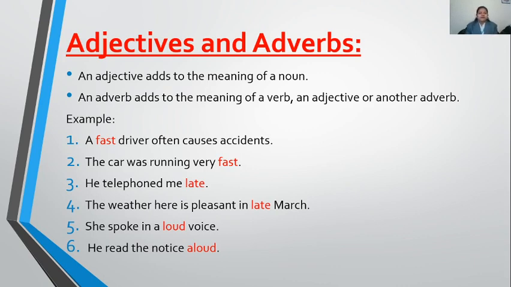So after that adjective, if there is a noun or pronoun, that word is an adjective, otherwise an adverb. A fast driver often causes accident. Driver is my noun used after fast. So what kind of word is this? Fast is an adjective here. Now the second sentence: the car was running very fast. Is there any noun after fast? No. So in this sentence, fast is used as an adverb.